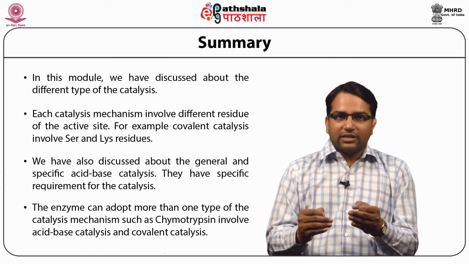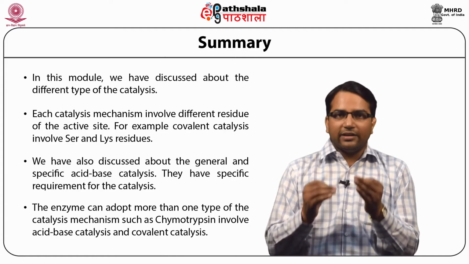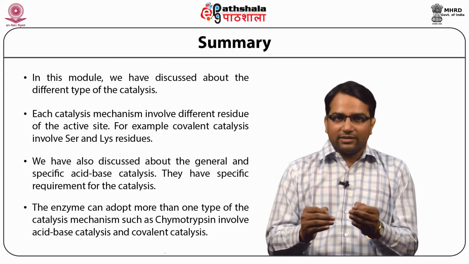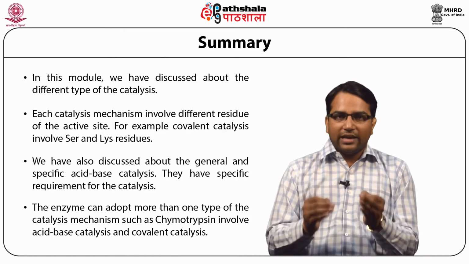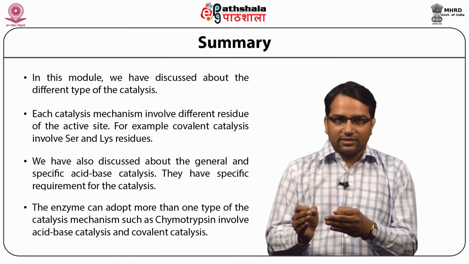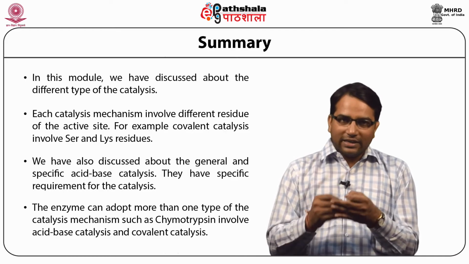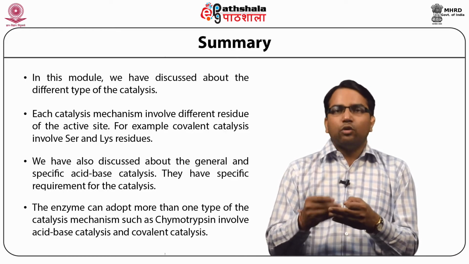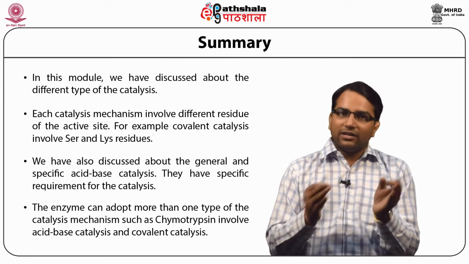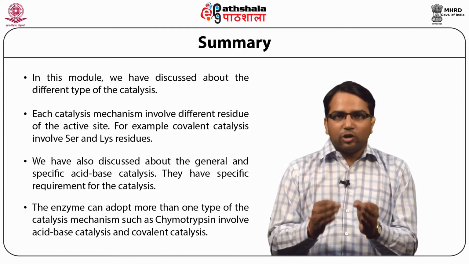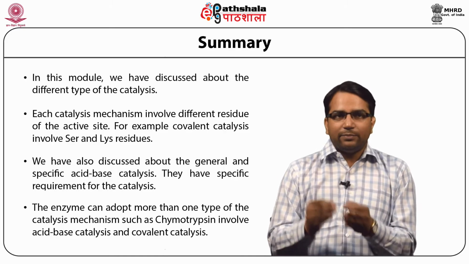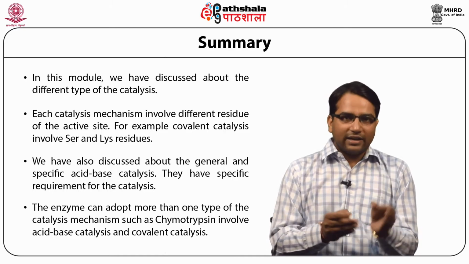We have also discussed the specific requirements for the catalysis that are utilized by different types of catalysis. So an enzyme can adopt one catalysis model or more than one catalysis model. We have also discussed how chymotrypsin is involved in acid base catalysis as well as covalent catalysis.